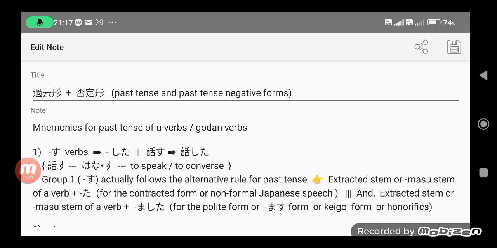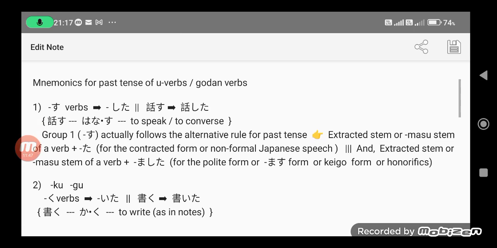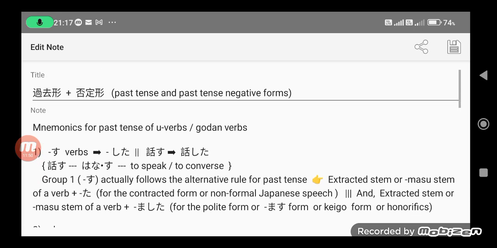Okay, so the mnemonics is a system of memorizing something, or your technique in memorizing. Mnemonics: kako kei, hitei kei, kako hitei kei, past tense and past negative forms. So, mnemonics for the past tense of a verb. We have divided the grouping. So you need memorization on this, but we have mnemonics to memorize the grouping.